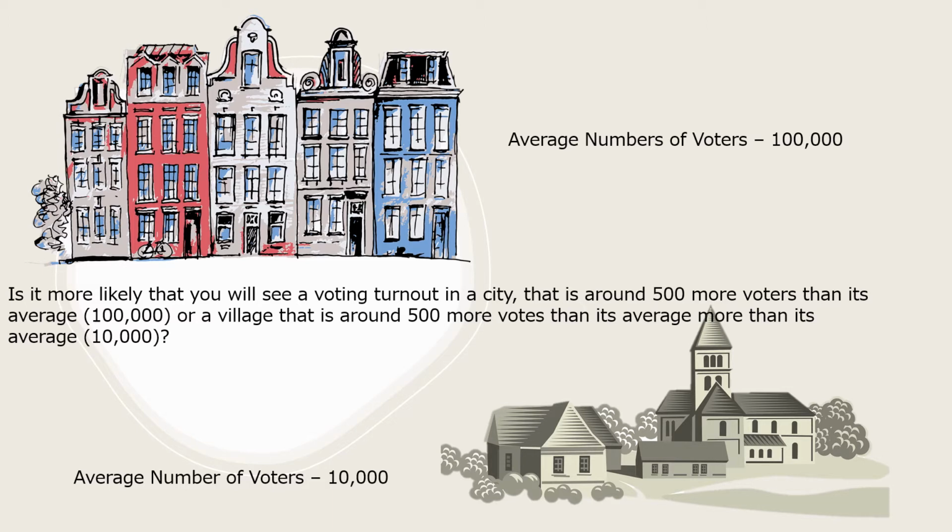Of course, 500 extra voters above mean in a population of 100,000 is a lot less surprising because it is only a change of 0.5%. But for the rural area, a 500 increase would increase the total number of voters by 5% above mean, which surely is something to notice.